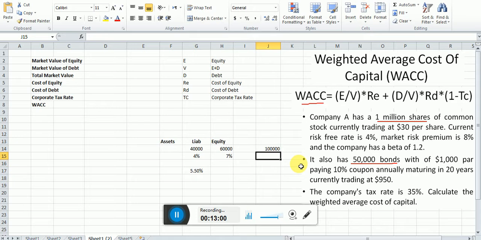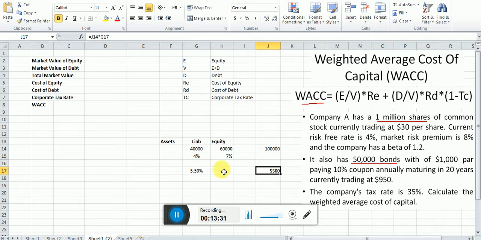And if you say that for each dollar we have raised, we have to pay 5.5%, okay, so how much cost do you have to pay? Equal sign, this is $100,000 times 5.50%, that is equal to 5,500. But this is actually wrong. Why? Because I'm just proving it. For $100,000 we are not paying 5,500.